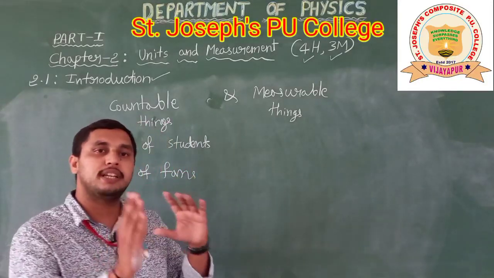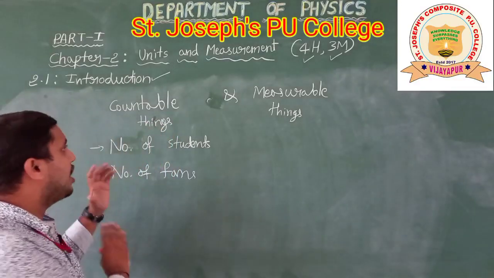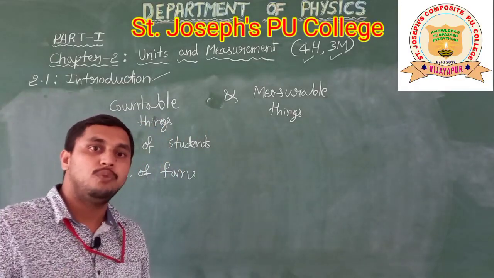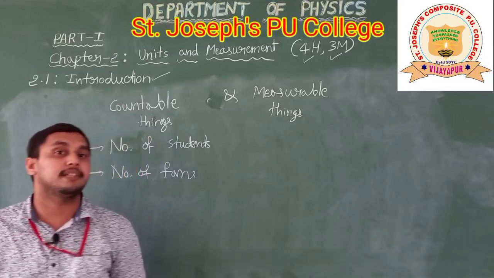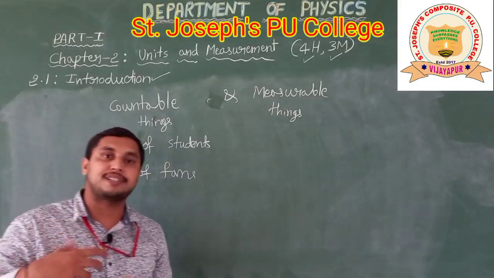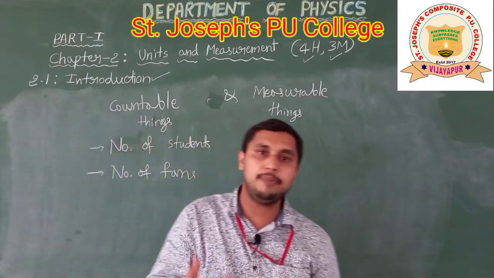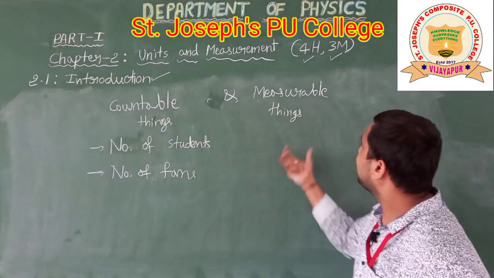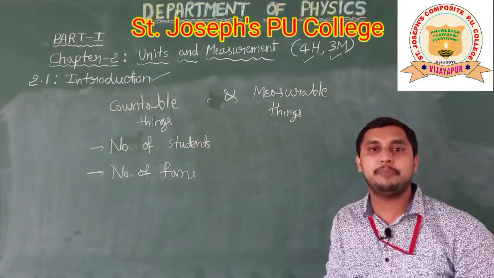I hope it's clear. And coming to the measurable, which ones can we call measurable things? If it is countable, like the number of stars in the sky, it is a countable thing. So what are measurable things?